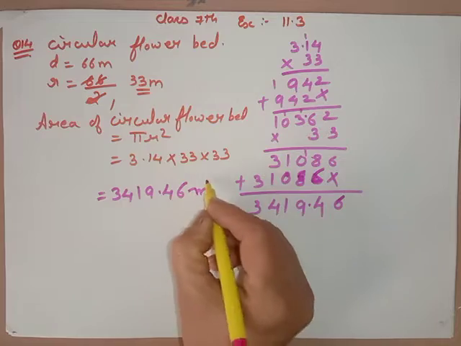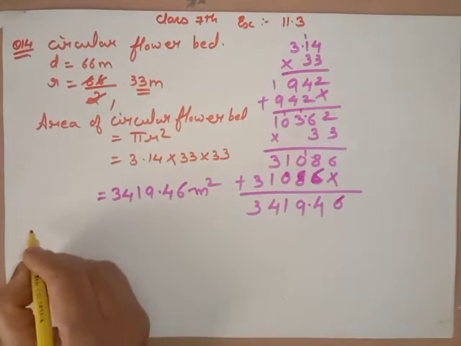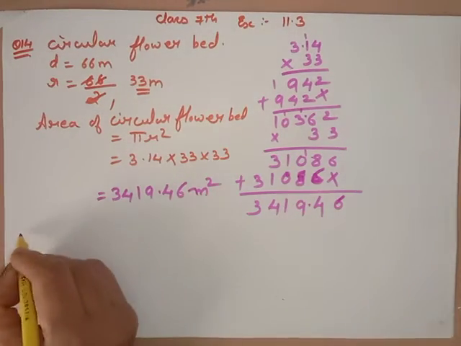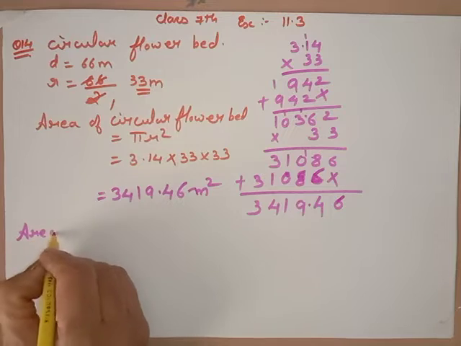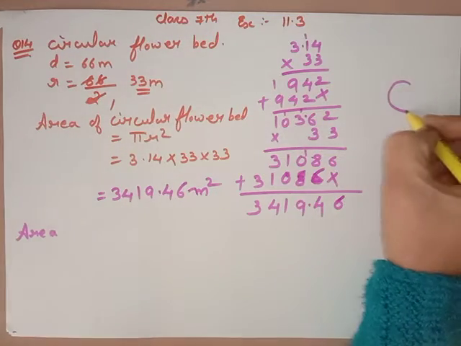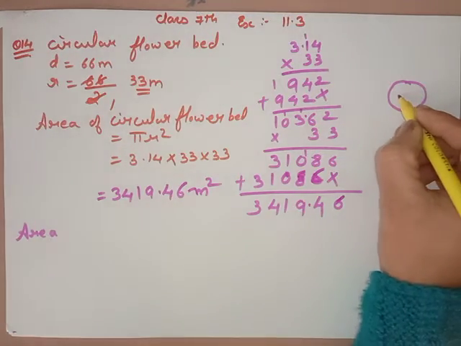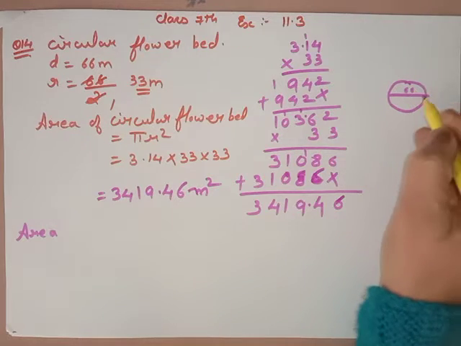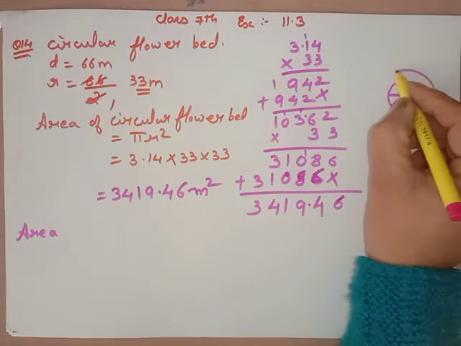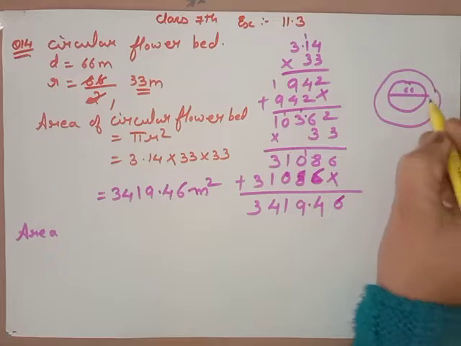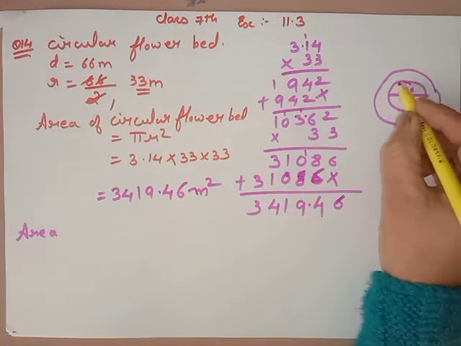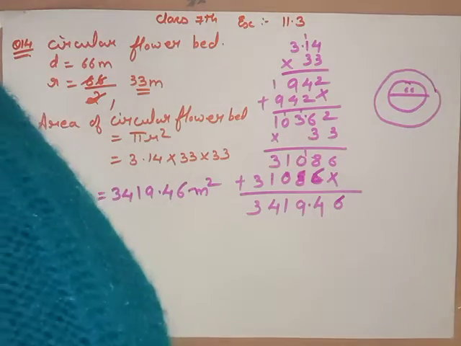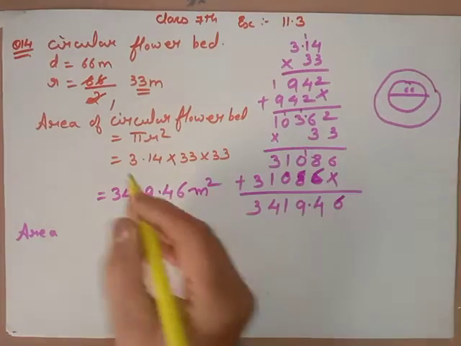Okay, we have found the area. Now we can find the other area. First, this is the flower bed. Flower bed diameter is given 66 and this flower bed is surrounded by 4 meter of path. तो द फ्लावर बेड का द रेडियस वी गॉट, रेडियस कितना मिला था फ्लावर बेड का?